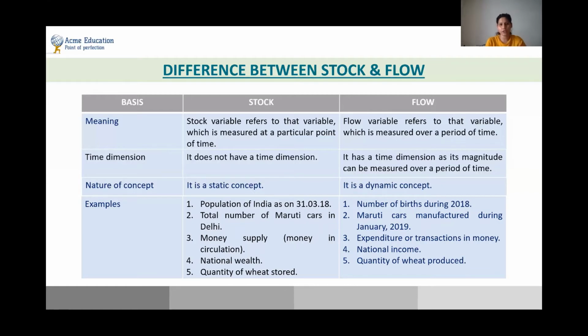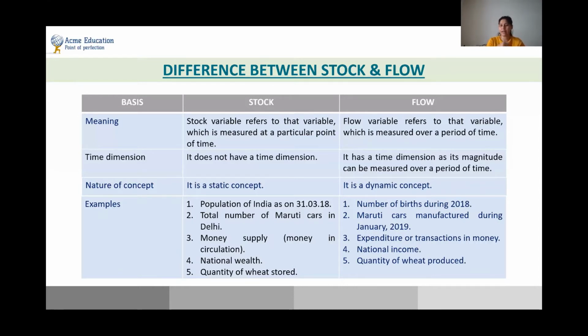Some examples of stock can be the population of the country as on 31st of March 2018. Now, they're not talking about the entire span of years. They're talking about one specific date, 31st of March 2018. What is the total population of the country? The second example of stock is the total number of Maruti cars in Delhi. So only in Delhi, how many cars are there? That's a stock.